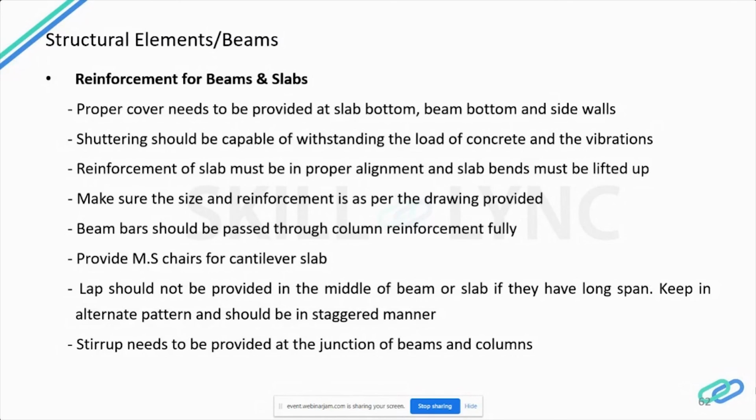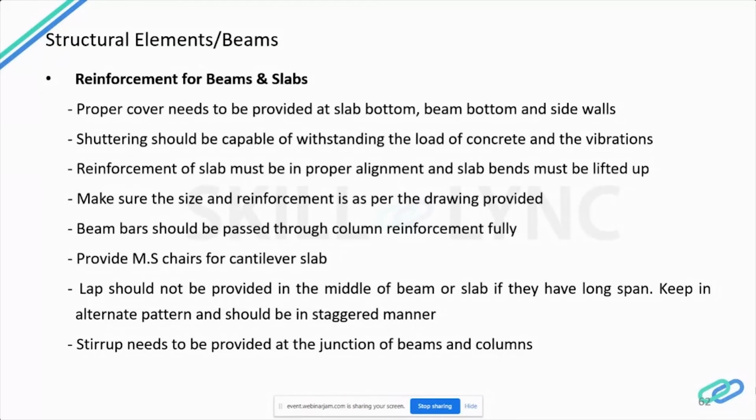The reinforcement of the slab must be properly aligned, and because the slab bends, the bend height should not be more than 12.5 mm. That is the standard which is followed as per the IS code. And this is the slab thickness without cover. We have to make sure that the size and spacing of reinforcement is as per the drawing, particularly the main reinforcement of slab and beam. And beam bars should pass through the column reinforcement fully. It is not that we provide a lap or break the reinforcement when it goes to the column.